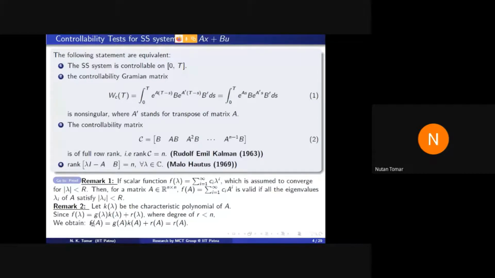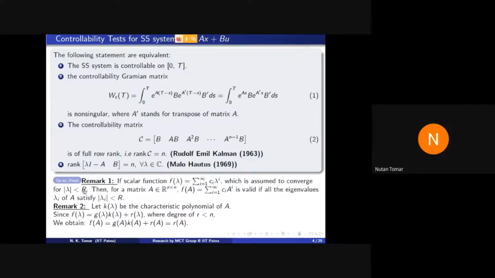So what is the meaning? f(A) can be written as a combination of A raised to the power 0, A raised to the power 1, A raised to the power 2, up to A raised to the power n minus 1. So f(A) can be written as a combination of these n matrices I, A, A square up to A raised to the power n minus 1. This holds for e raised to the power A. Now you see what is e raised to the power A. Because e raised to the power lambda, its Taylor series, its power series, is fine for any lambda.